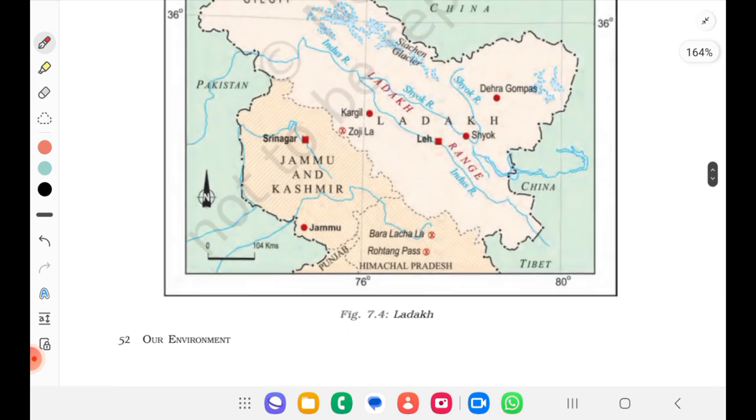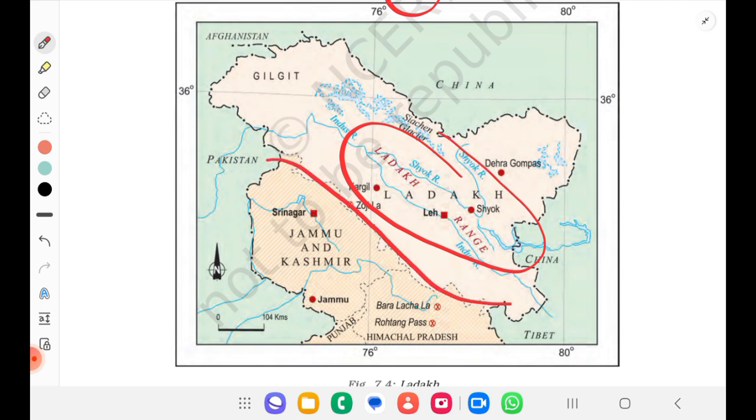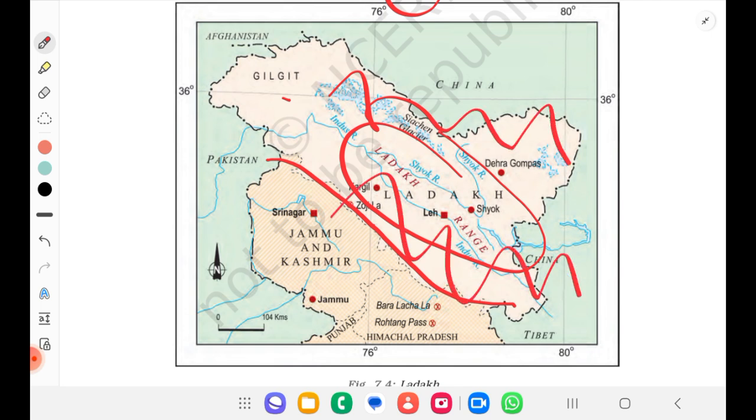So I didn't show this, right? Here is the Ladakh. This is the Ladakh portion. So we can see here the Karakoram range, and here the Zanskar range. In between, the Ladakh mountains will be there. So yes.